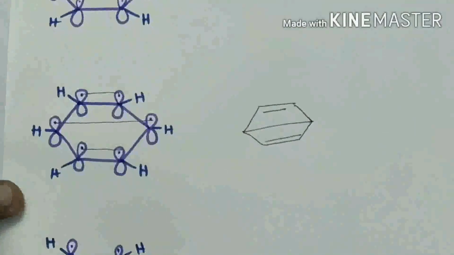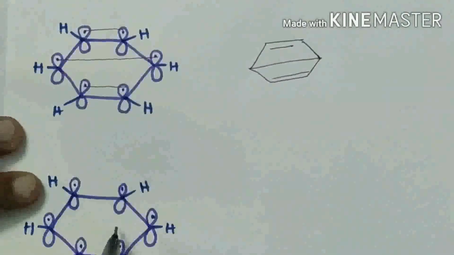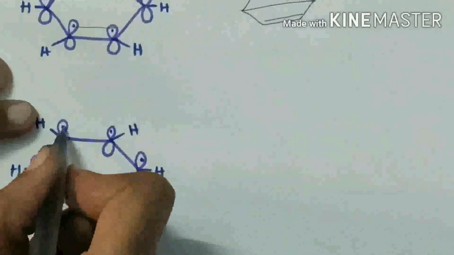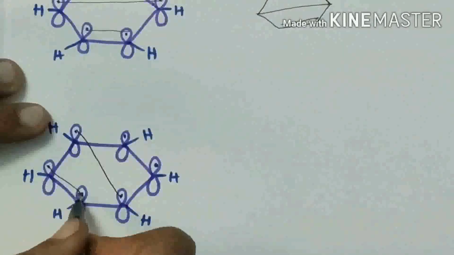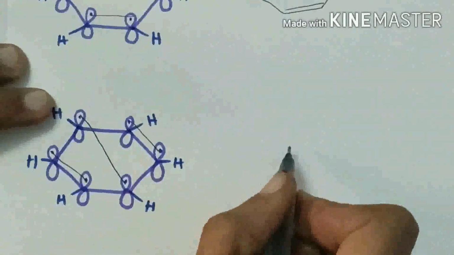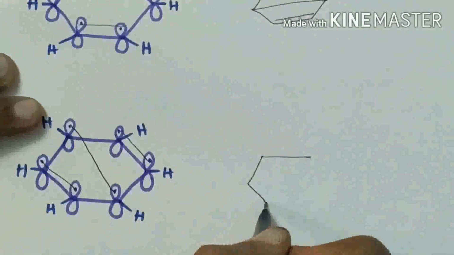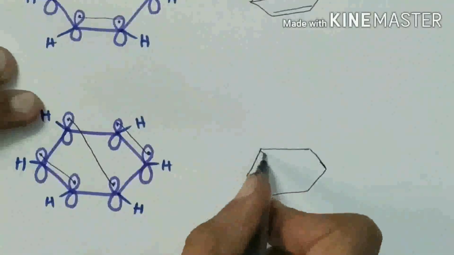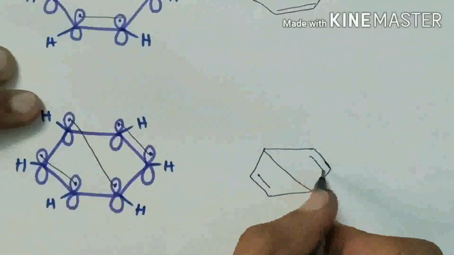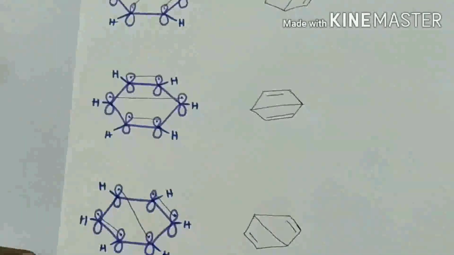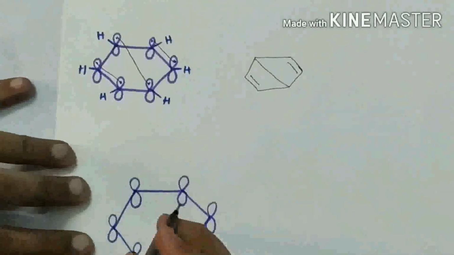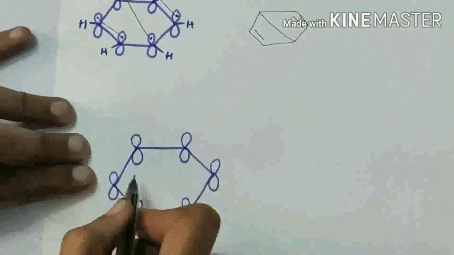And in this molecule, if these two electrons form a bond, these two electrons, then the resonance structure is like this. These three are the Dewar structures. Then next, the resonance hybrid. It is the resonance hybrid.